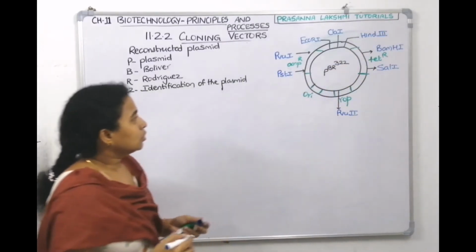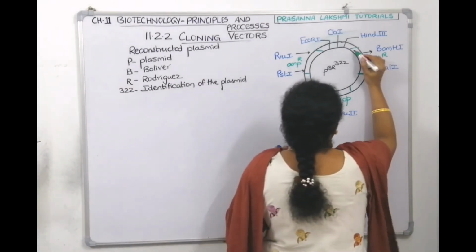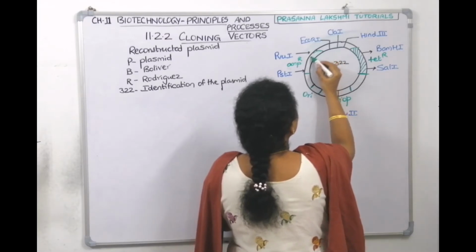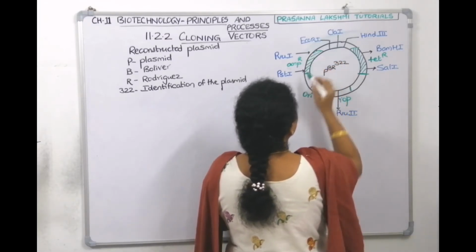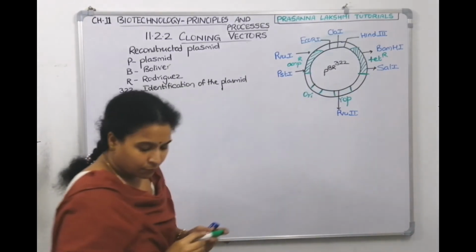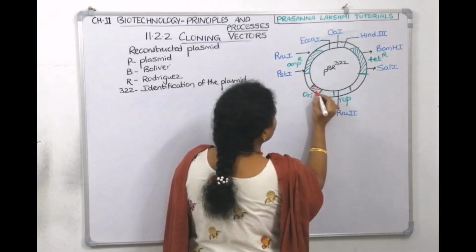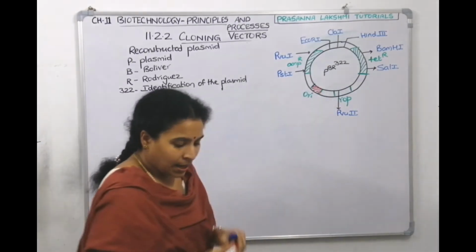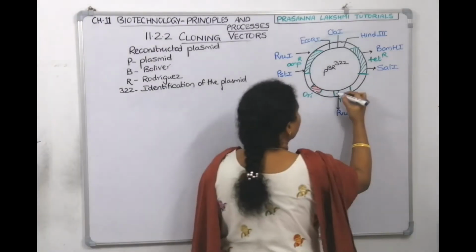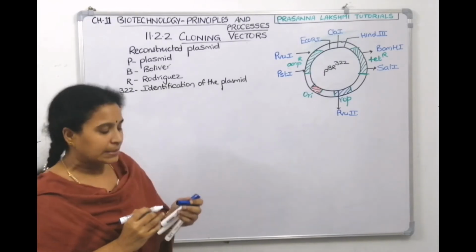So count, children. Totally how many antibiotic resistance genes are there? There are two antibiotic resistance gene markers, ampicillin and tetracycline. And for replication, it needs a region. What is that region called? It needs an ORI site. It has an ORI site. And it requires enzymes which are required for its replication. That is the ROP gene. Okay, so we'll discuss one by one. This is the structure we draw.